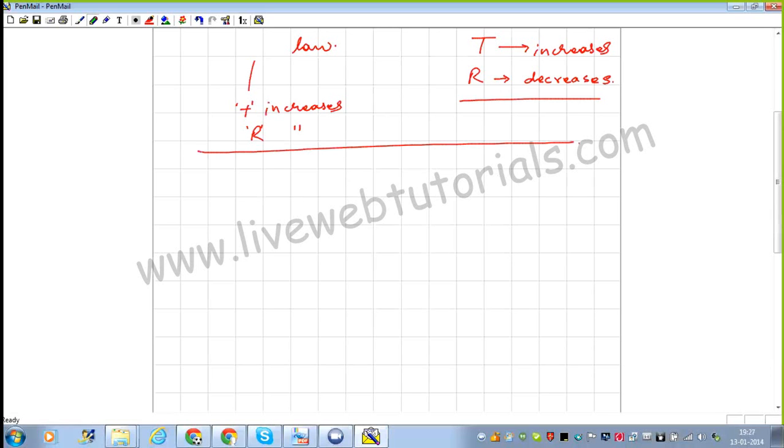Now let us take the circuit that is drawn for a transistor. I'm drawing two circuits side by side. This is your base, this is your collector. I'm putting an arrow on this side, so this is your emitter. This is the source of current. A thermistor will be represented like this.